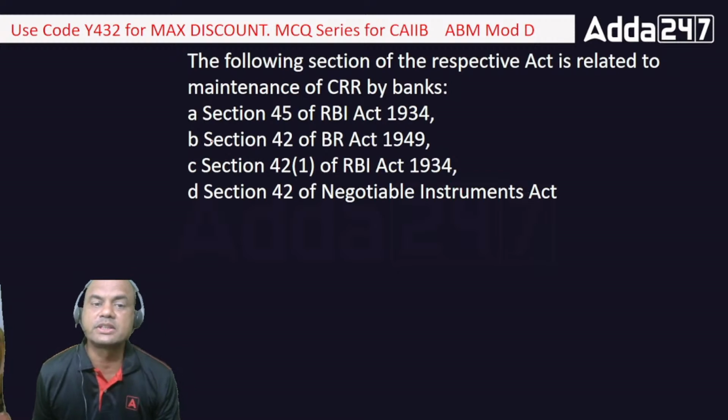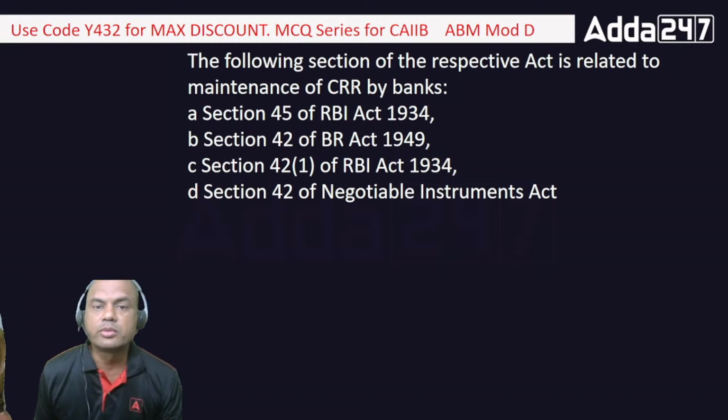See here, this thing you'll have to remember always. CRR and SLR are under the RBI Act. They are not under any other act. So the remaining acts are out.